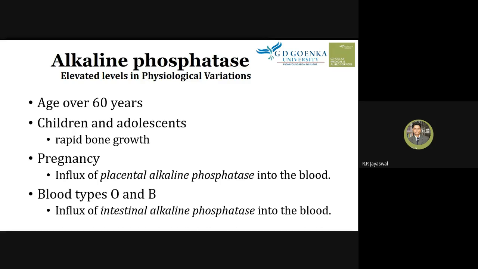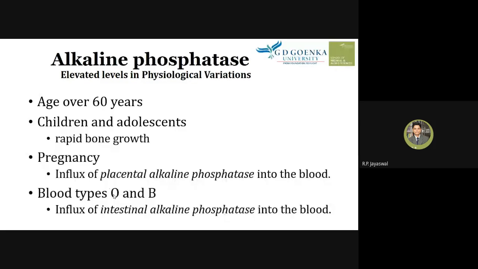It is also considered that those having blood group type O and type B have excess alkaline phosphatase in the blood. This is the prevalence in those who have O and B blood group. What is the reason behind this? We don't know, but this is a normal physiological variation where we can see a higher level of alkaline phosphatase even in the normal condition.